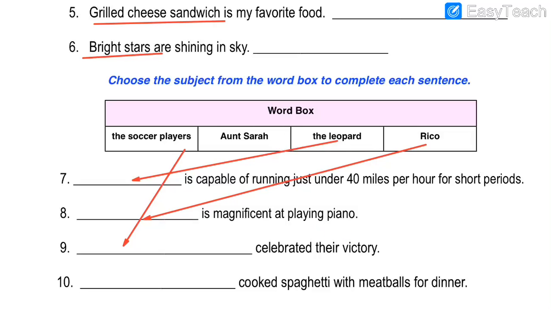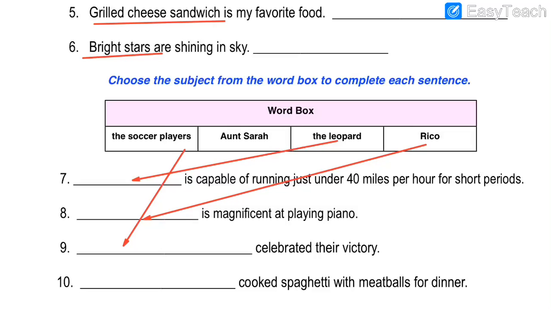Now the last option and the last blank are left. Dash cooked spaghetti with meatballs for dinner. So in number 10 it is given Dash cooked spaghetti with meatballs for dinner. So spaghetti, what is spaghetti? It is a type of pasta. It looks like long pieces of string and is usually served with sauce, just like pasta.